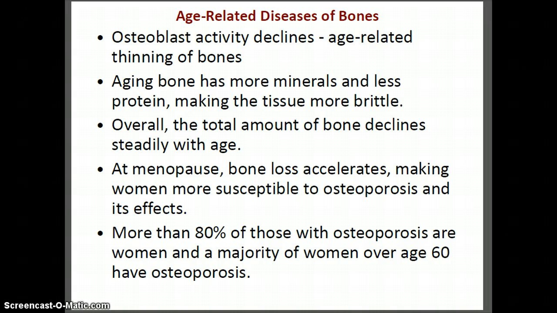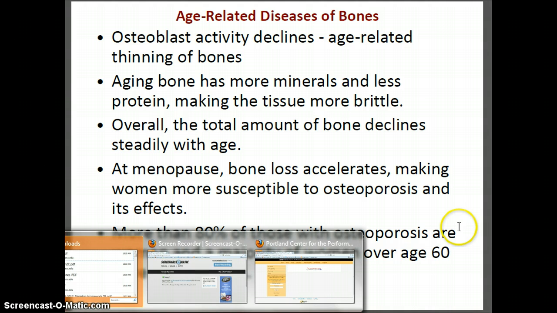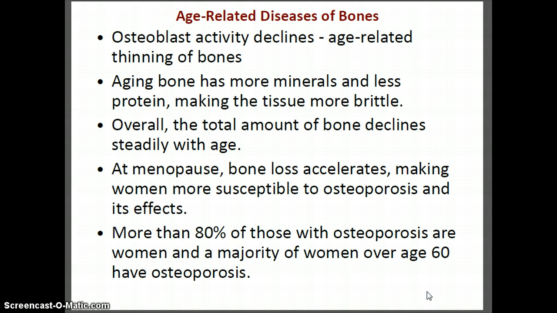At menopause, bone loss accelerates in women, making women more susceptible to osteoporosis, although men do get osteoporosis. More than 80% of those with osteoporosis are women, and a majority are over the age of 60. And although I would disagree that most women over the age of 60 have actually medically diagnosed osteoporosis, many suffer from osteopenia, which is a lower than what is considered normal bone mass, bone density.